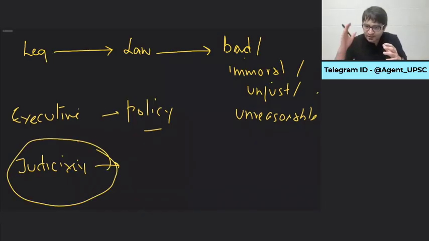Because what did Montesquieu say? Tripartite arrangement. The powers of the state are to be separated into legislature, executive, judiciary. One organ cannot influence the another organ. And at the same time, if you are a member of the legislature, you cannot be part of executive, you cannot be part of judiciary.